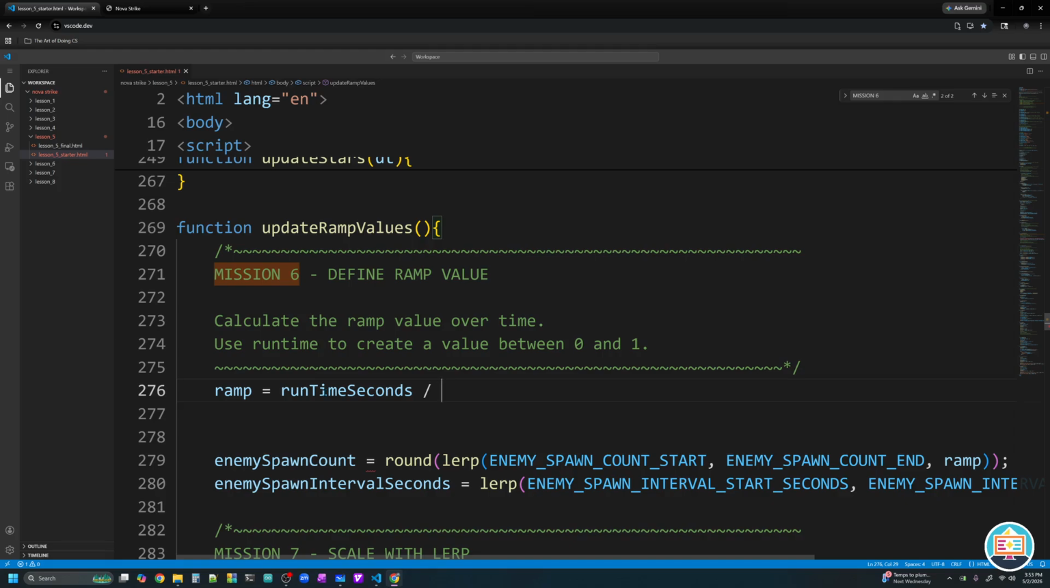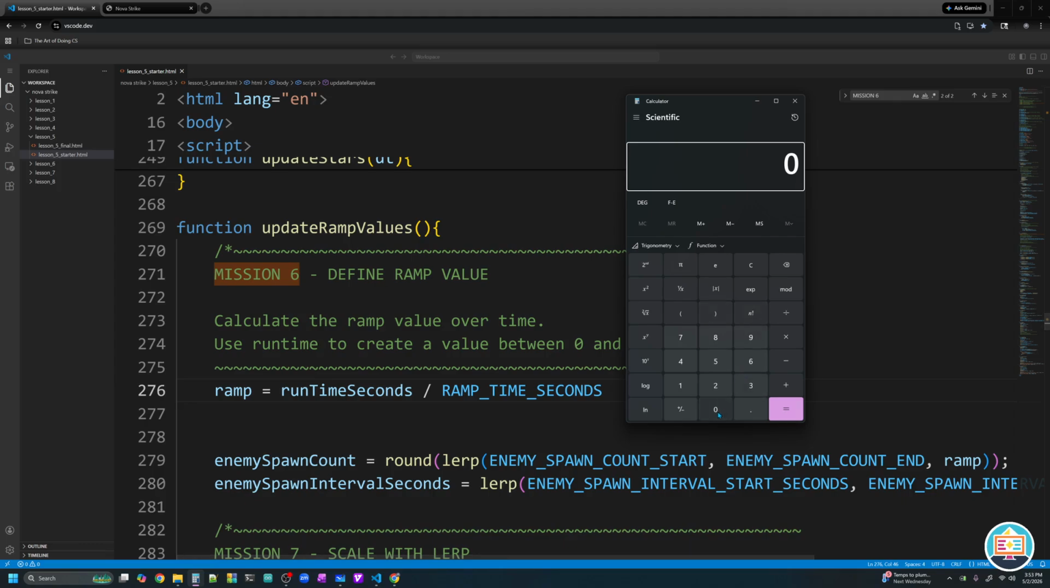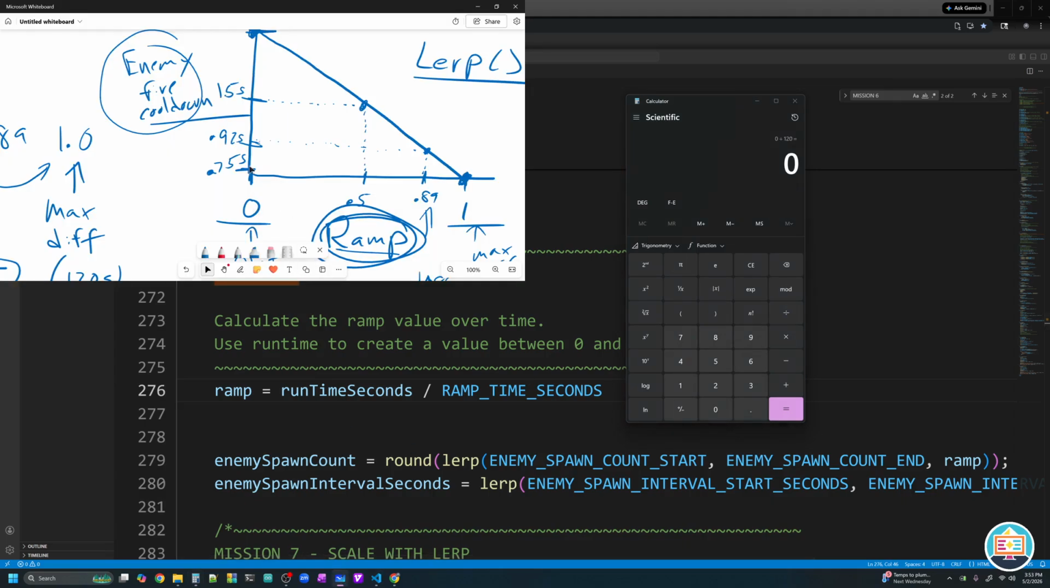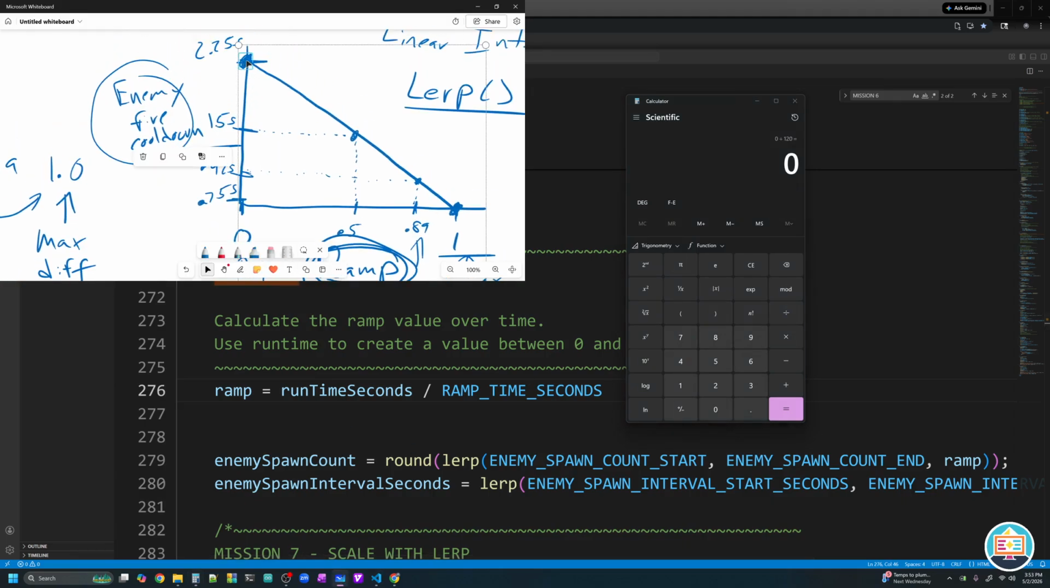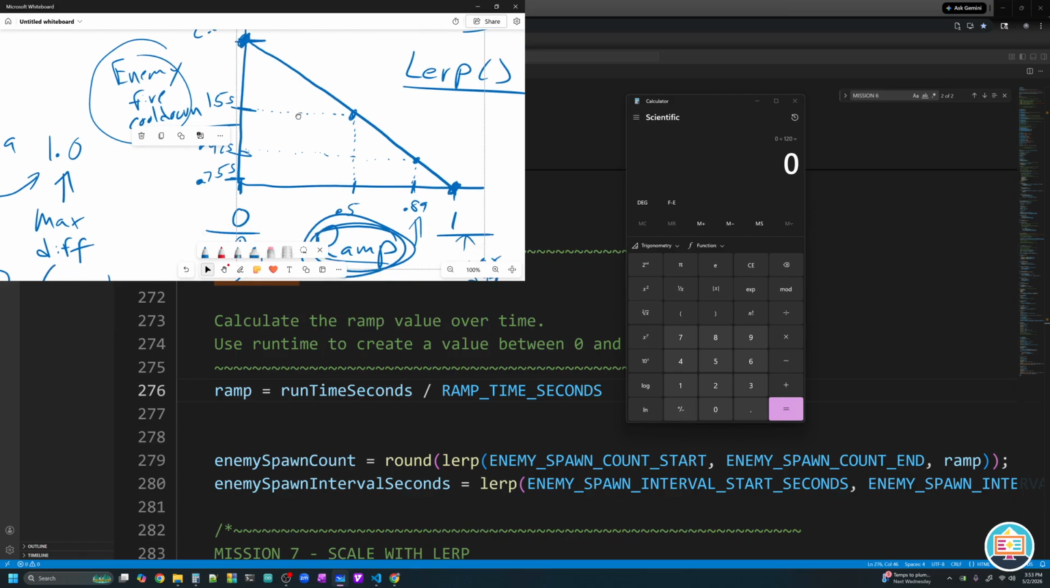And we're going to divide by our ramp time seconds, which is the time it will take for our game to reach maximum difficulty. We set it to be 120. So let's get a calculator out right here. At the start of our game, runtime seconds is 0, divided by 120 is 0. So our ramp is 0, and we start right here. Boom, that's great with an enemy fire cooldown of 2.25 seconds. Let's say we survived and we've played for 60 seconds. So now runtime seconds is 60 divided by our ramp time seconds of 120. Well, now our ramp is 0.5, so we're at our midpoint.